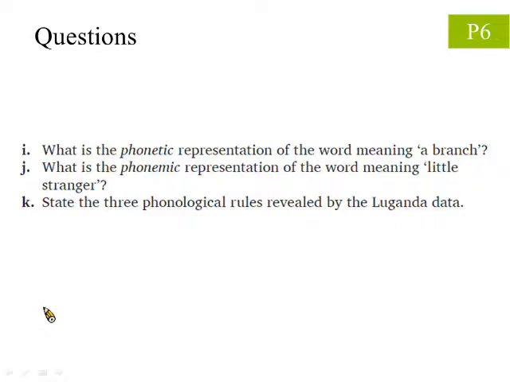Question I asks, what is the phonetic representation of the word meaning a branch? Question J asks, what is the phonemic representation of the word meaning little stranger? Finally, question K asks you to state the 3 phonological rules revealed by the Luganda data.